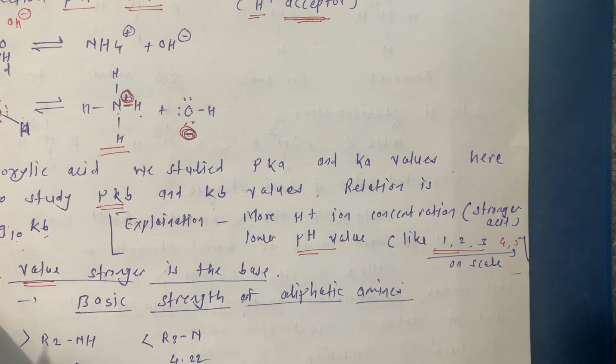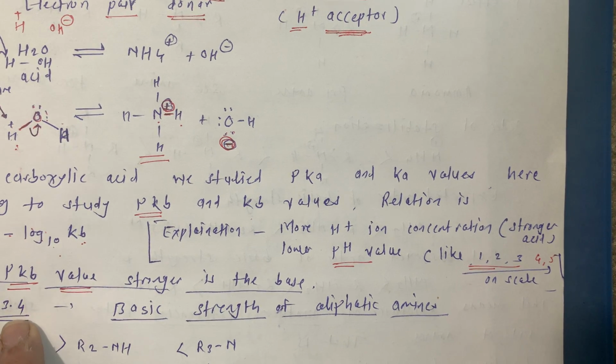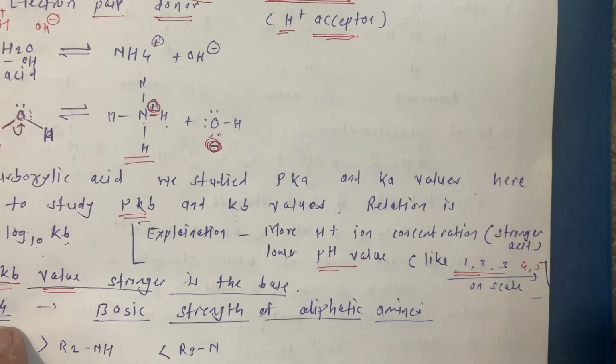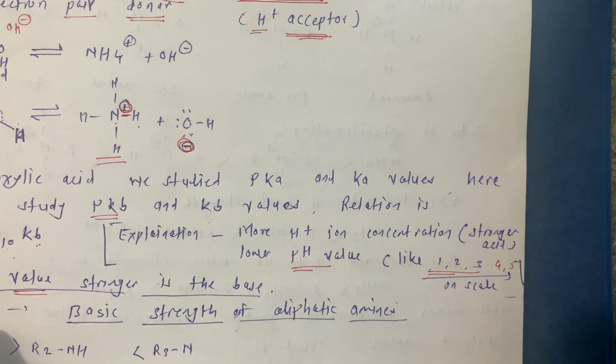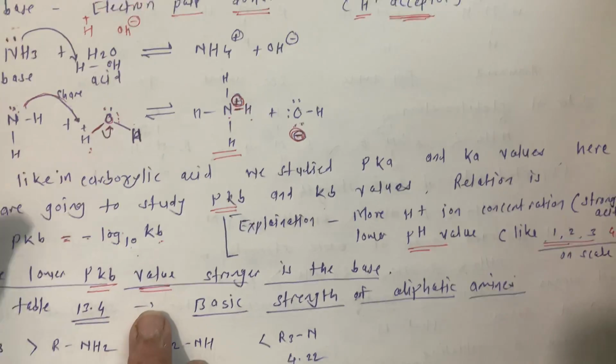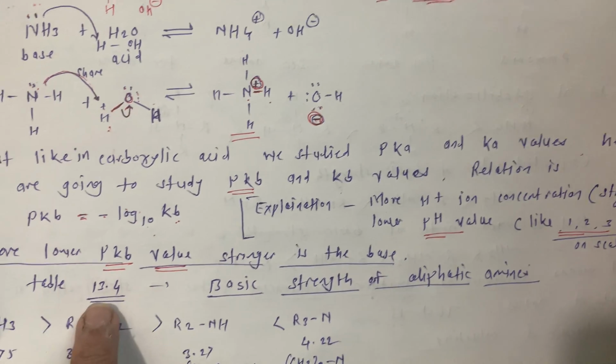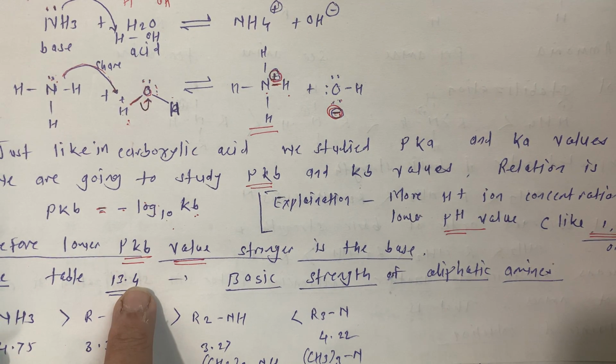Lower pKb value. Similarly, these are having lower pKb value. Okay, so here now we can explain it based upon the 13.4 table. This is the base strength of the aliphatic amines. We can see table number 13.4.